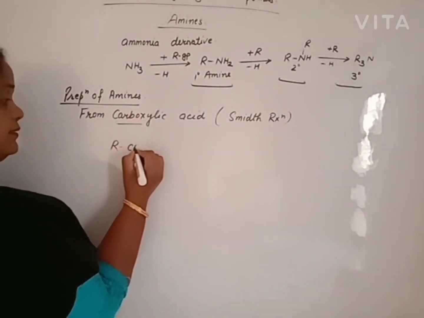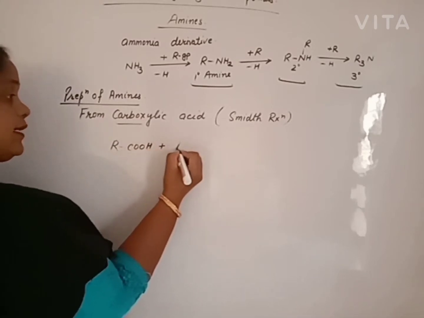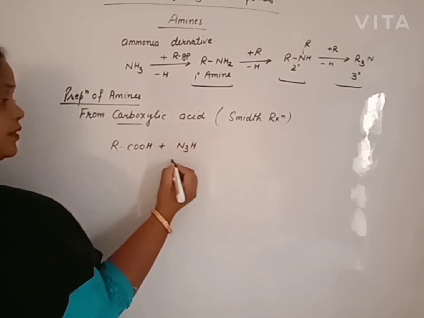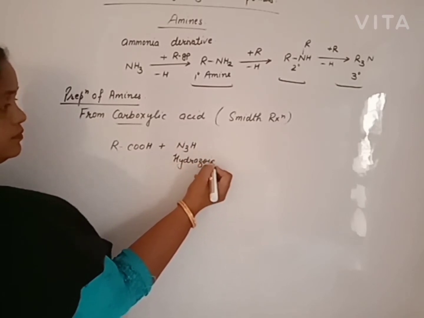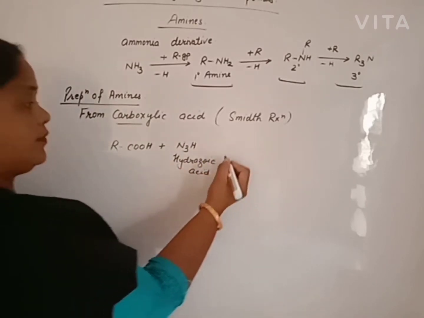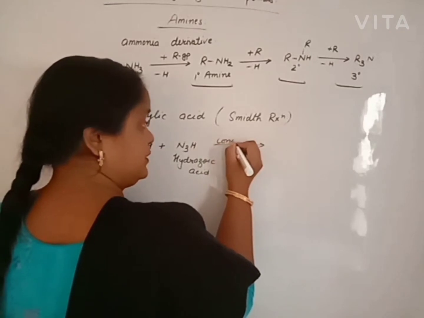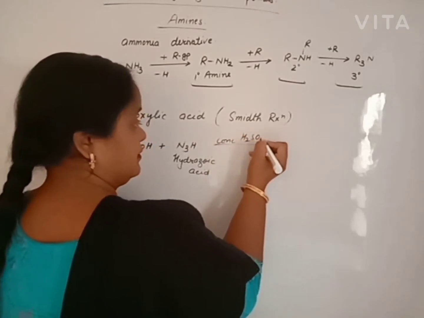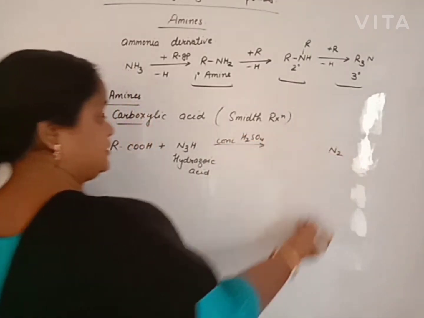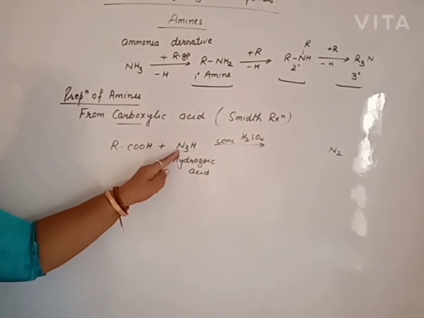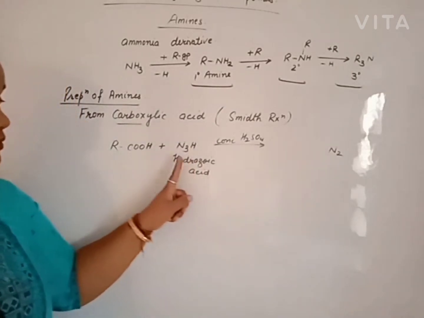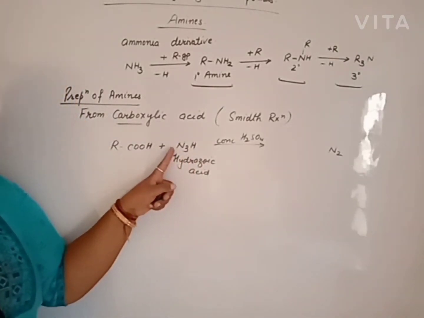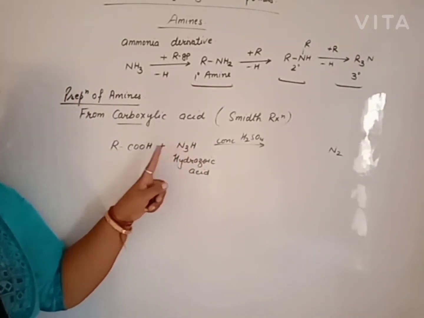We have carboxylic acid, which reacts with hydrazoic acid in the presence of concentrated sulfuric acid. Nitrogen gas is released. From this we will have N3H. Out of N3H, N2 is removed in the form of gas, and we get NH only.